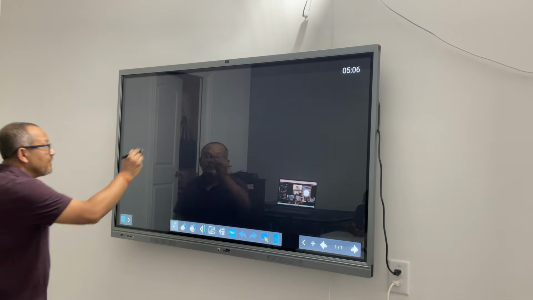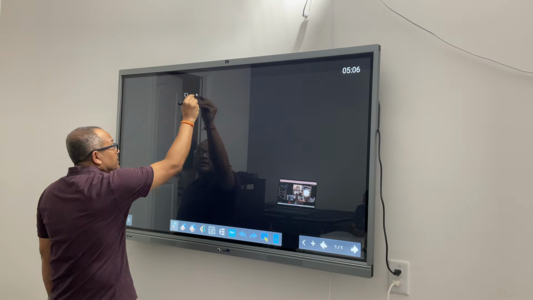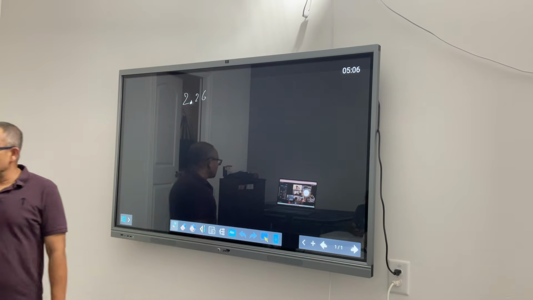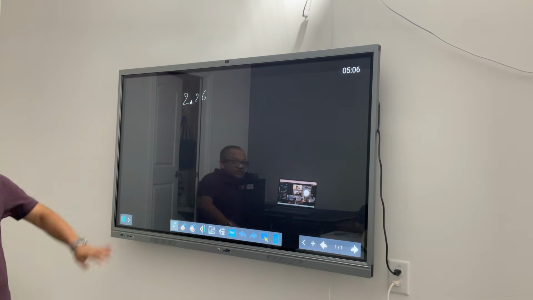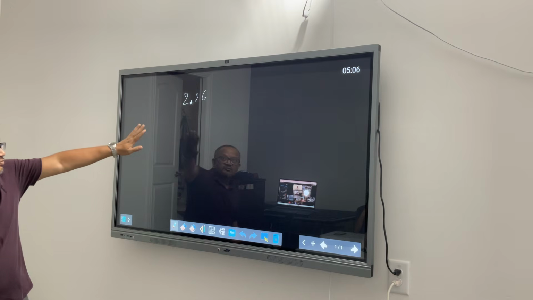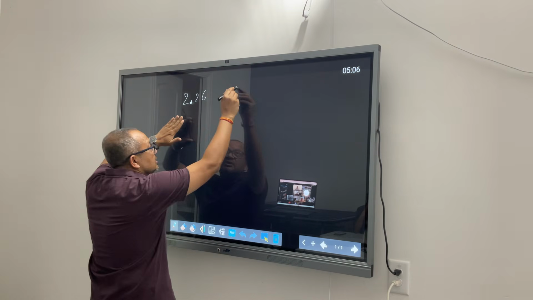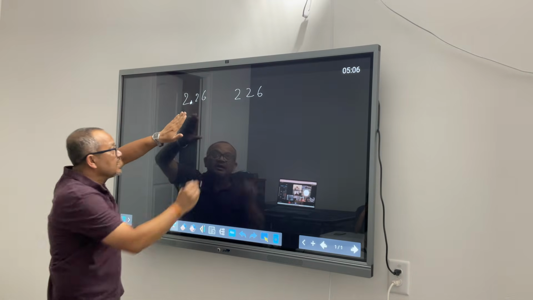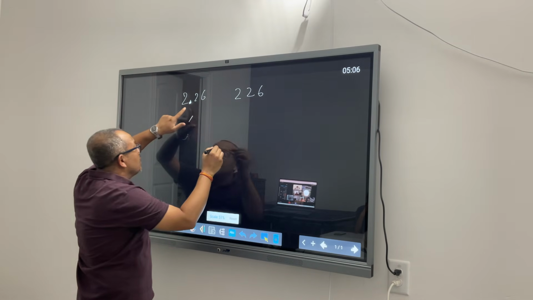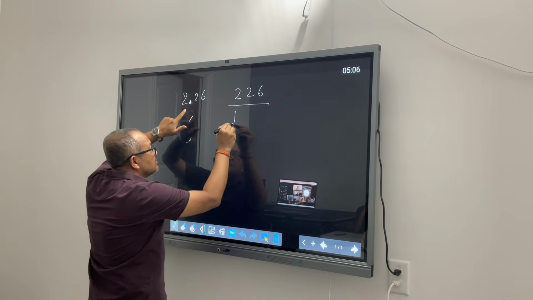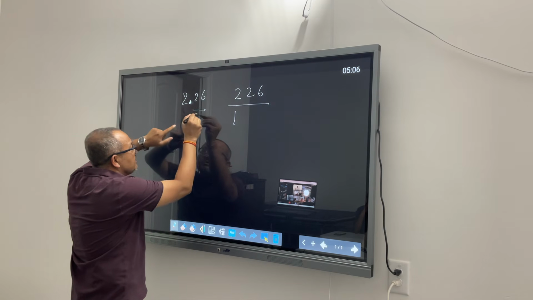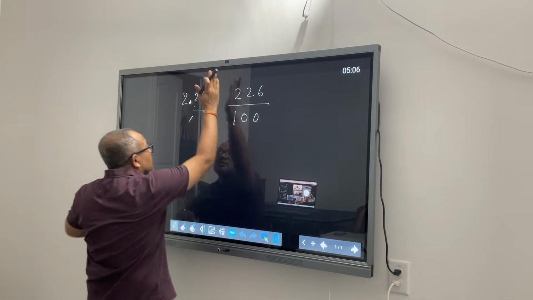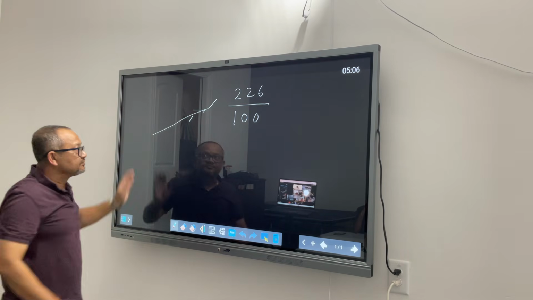So, if I have 2.26 as a decimal, somebody asked me to convert this into fraction. There is nothing to worry about. I will just write down the numbers 2, 2 and 6 as is, and then I will put a 1 for the decimal, and then on the right hand side I will count how many digits are there. 1, 2 digits, 2 zeros, done. Forget about this. This is done.